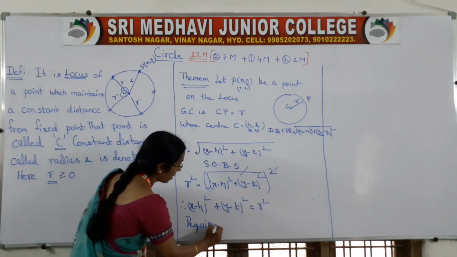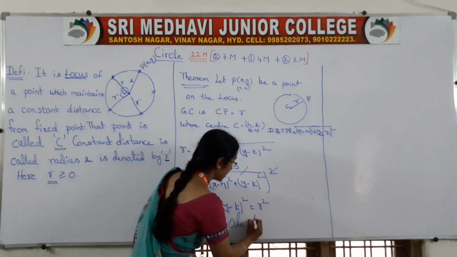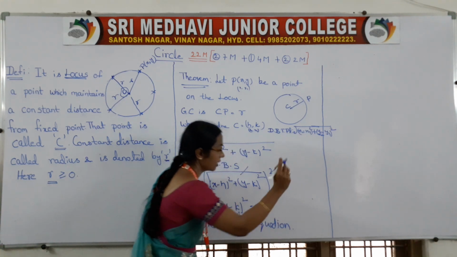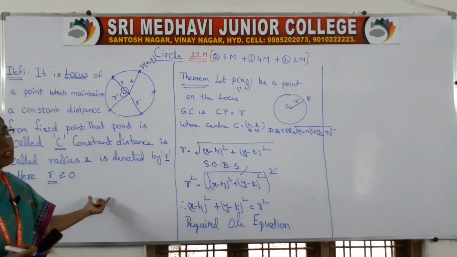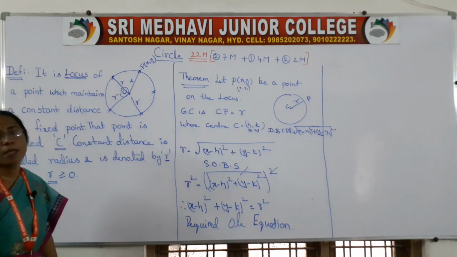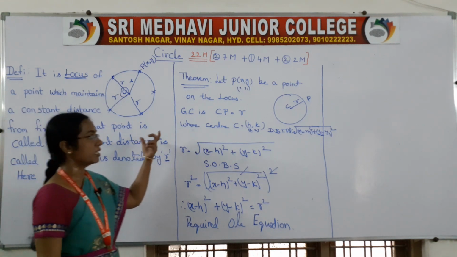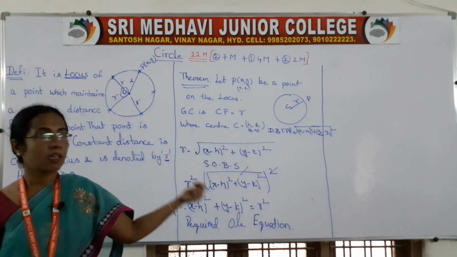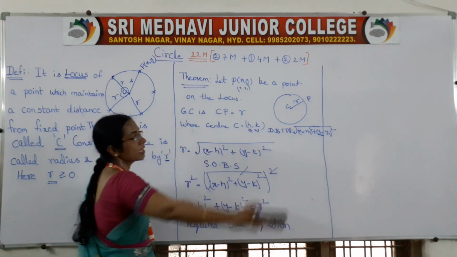Circle, in short form, we can write the equation like this. This is the derivation of the circle equation. First we took the definition of the circle. It is nothing but a curve or locus. A locus is a curve made by a point which satisfies a certain geometrical condition. Next we proved the equation of the circle by taking one point on that curve.